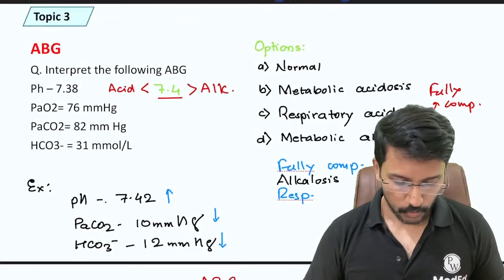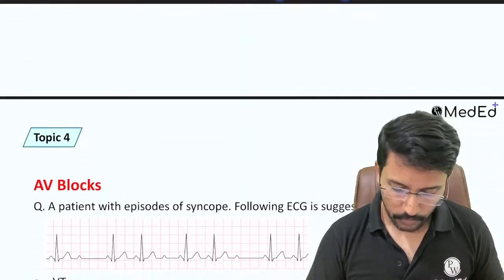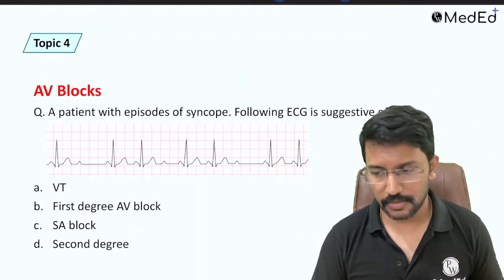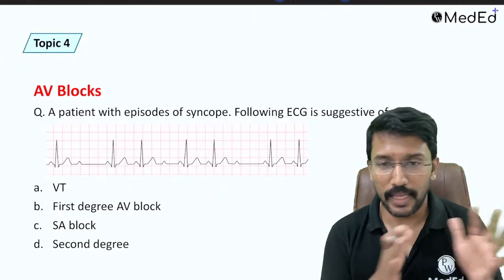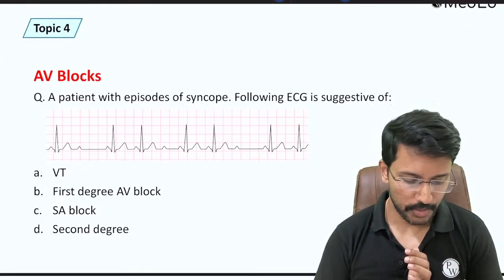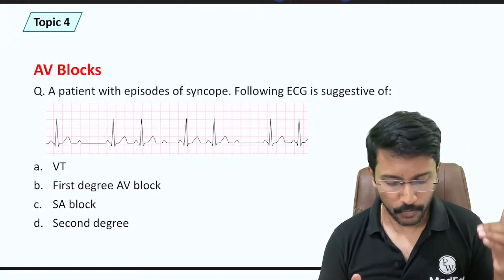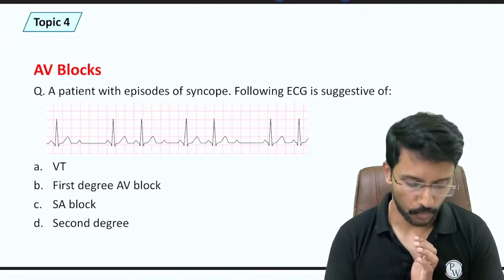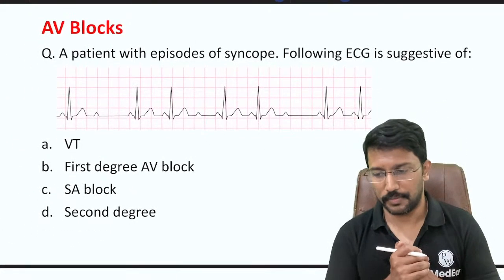Okay, so ABG is our one more important topic. Okay, now we will move to the next topic, which is again an examiner's favorite, that is the AV blocks and arrhythmias. Okay, so here is a question. A patient with an episode of syncope, following ECG is suggestive of? Okay, so just go through the ECG and tell me what you find here.